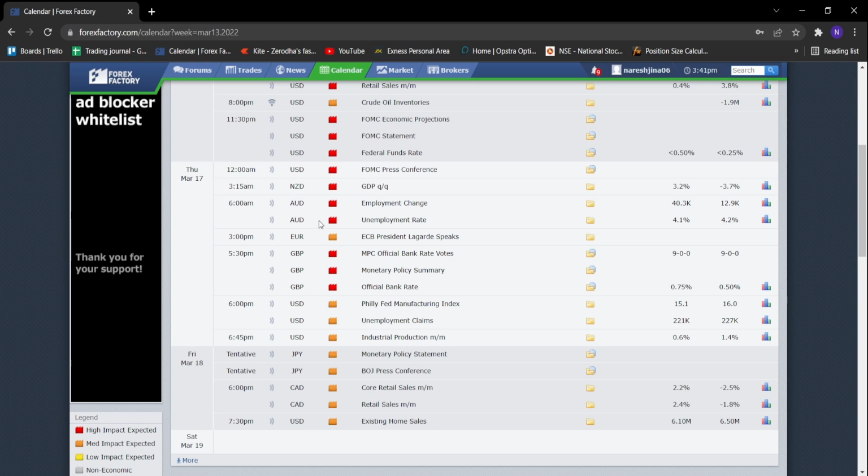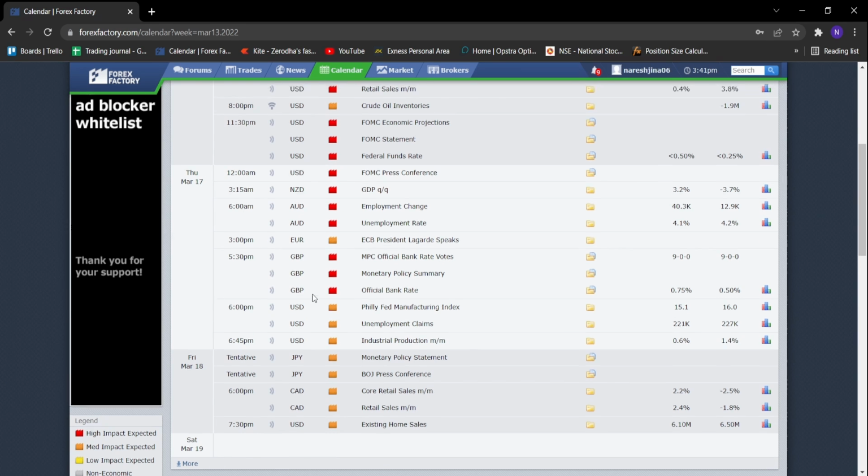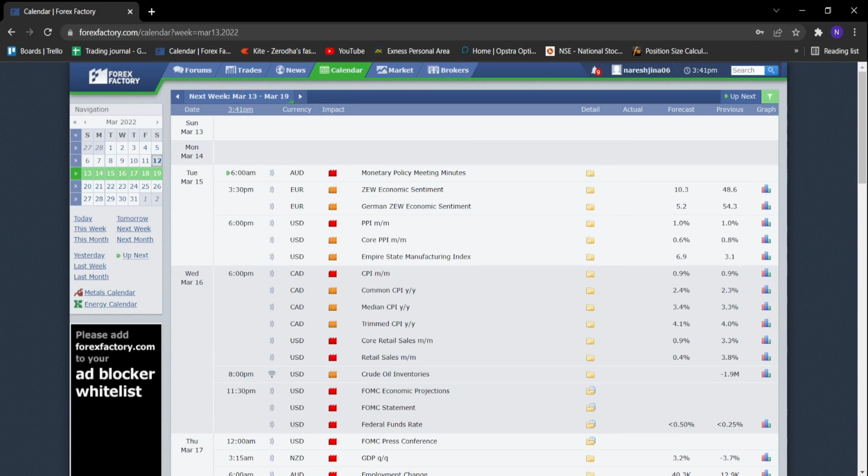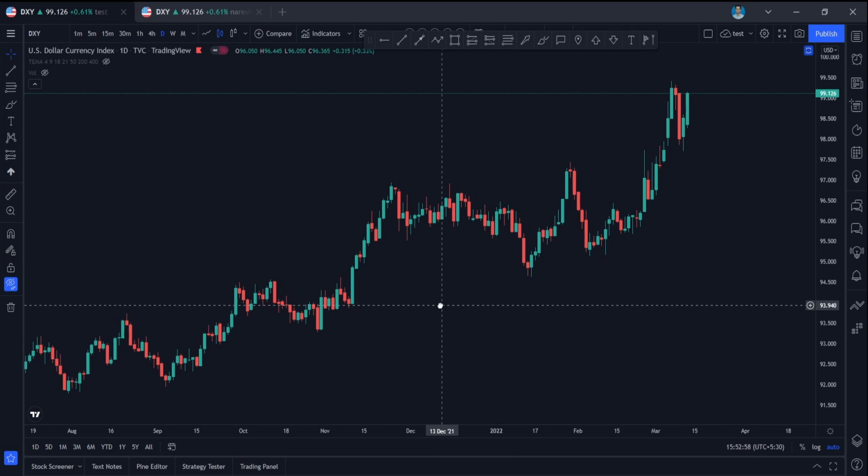And on Thursday also we are having good events on USD, NZD, AUD, and GBP. So let's start with the analysis, guys. So let's start with the DXY.